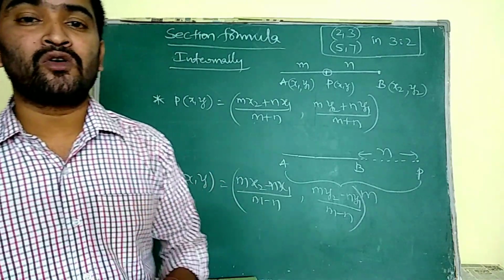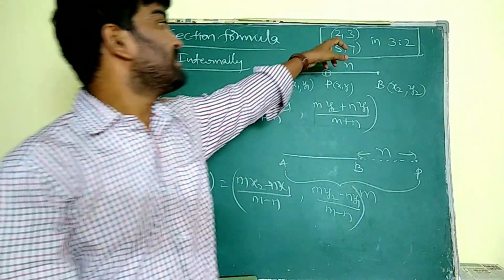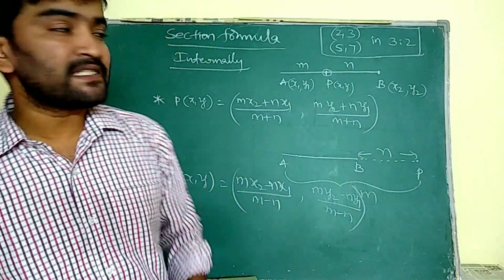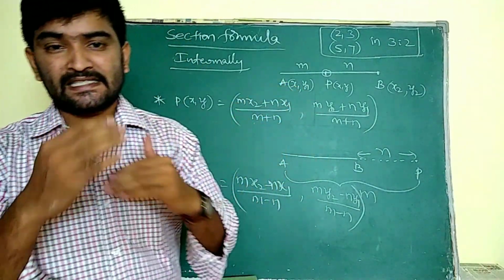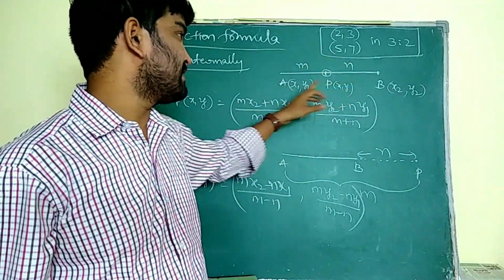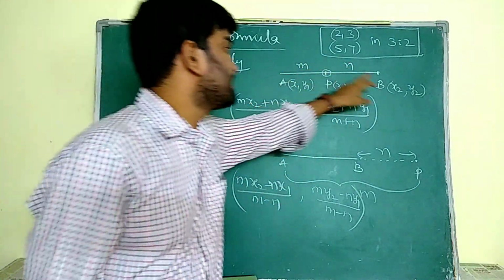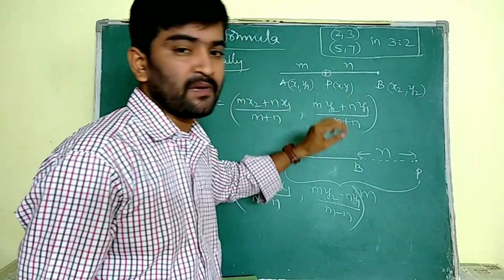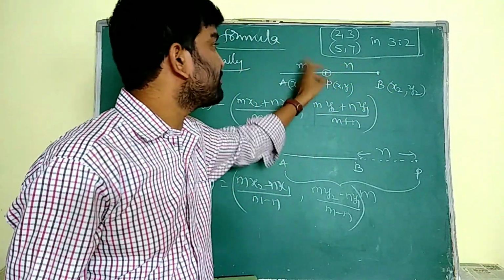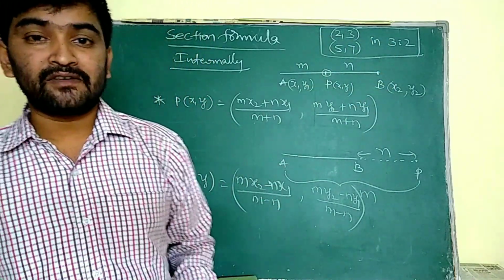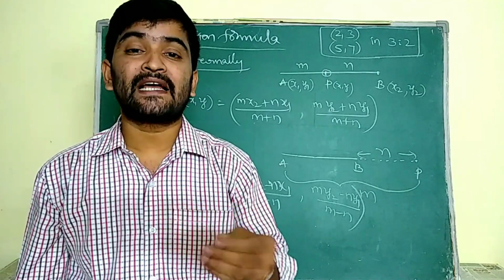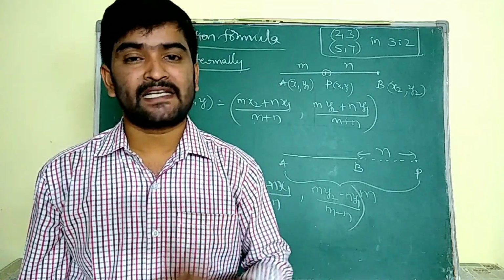There is no chance to write this as (x2, y2) and this as (x1, y1). Because if I change the order, the ratio also changes. For example, it is A, it is B, then it is m is to n. If I write B here and A there, then the ratio becomes n is to m. That's why we have to write the given points in the given order only for the section formula.